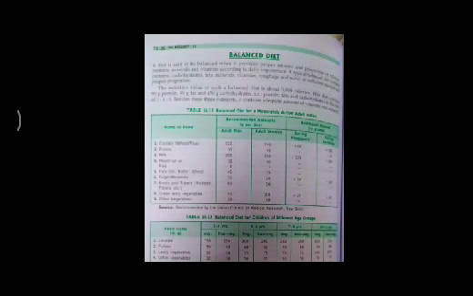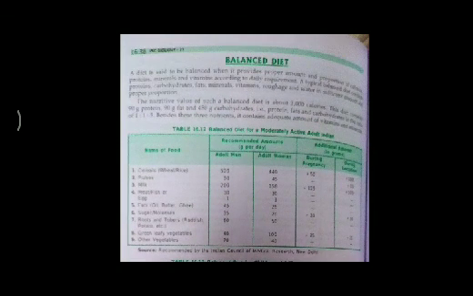Now later on there is one more heading about the balanced diet. What is meant by a balanced diet? A balanced diet is that diet which provides the proper amount and proportion of all the nutrients present in food, that is proteins, carbohydrates, minerals, vitamins and water, for the daily requirement.